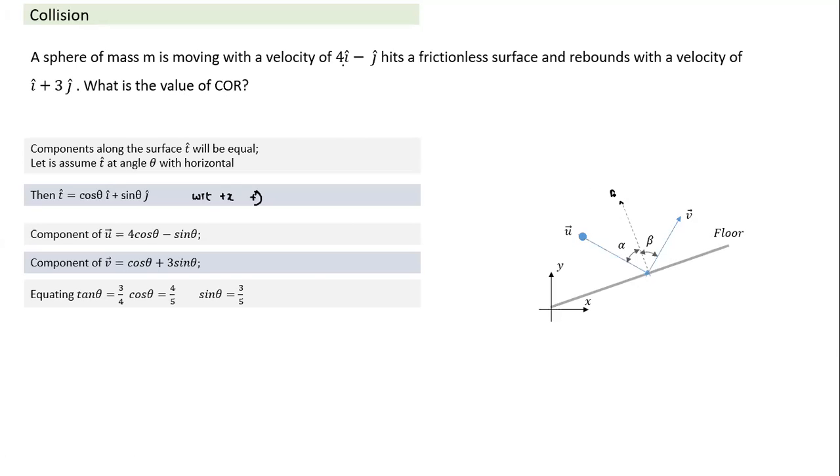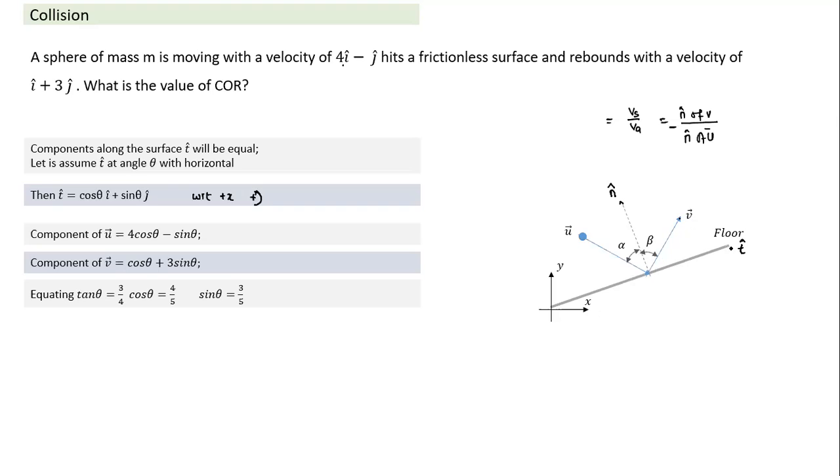What do I need to find the coefficient of restitution? To find the coefficient of restitution, I need velocity of separation divided by velocity of approach. And what is velocity of separation? Velocity of separation is the normal component of v. So I need the normal component of v and divide by the normal component of u, and both will always be in the opposite direction. Now that's what I need here. To find the component, actually I need the n cap vector. I have found only the t cap vector.